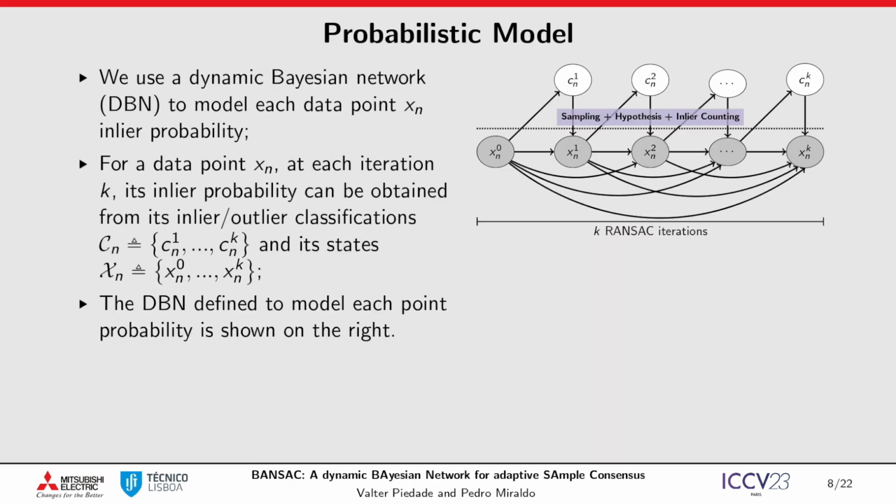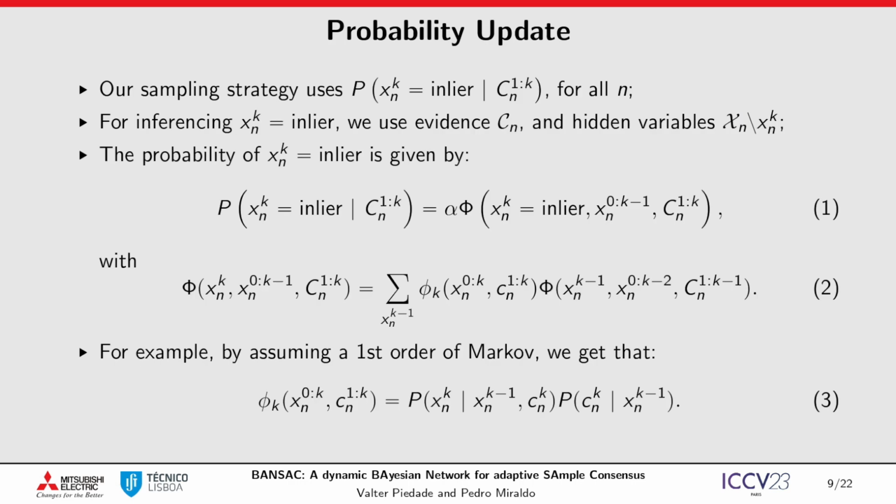We propose to model the inlier probability of each data point with the presented dynamic Bayesian network. The key idea is to use the successive classifications in inlier or outlier to update the probability. For instance, data classified as inlier in high consensus models should have an increase in its inlier probability, while outliers should have a decrease. We want to do inference about the probability of a point being inlier, knowing the states and classifications estimated per iteration. By assuming a first order Markov, we can simplify the estimation by being independent of all but the previous state. Then, using the chain rule of probabilities and Bayes' theorem, we are able to update each data point probability using equation 1. In our paper we also test the second and third orders of the Markov assumption.